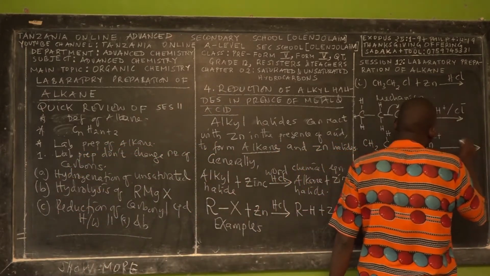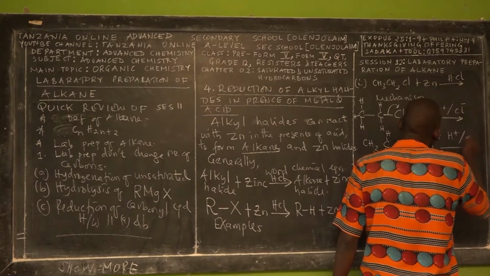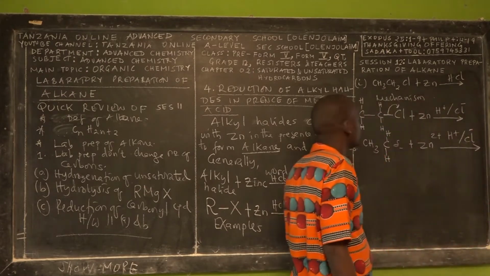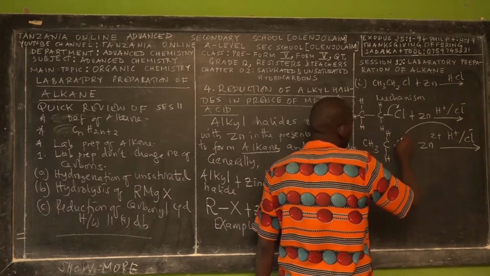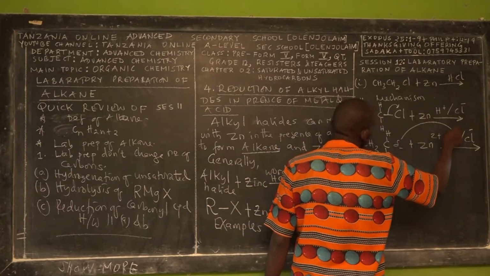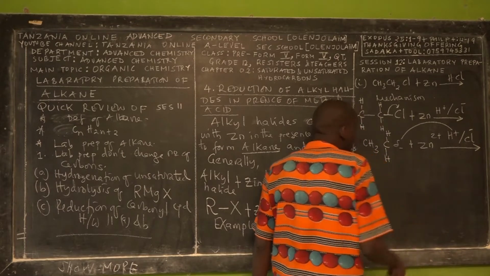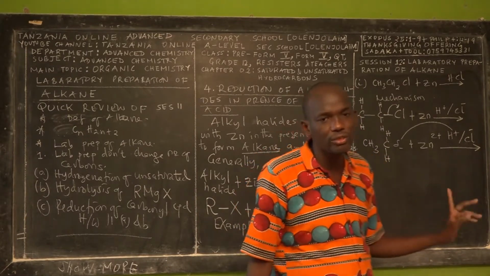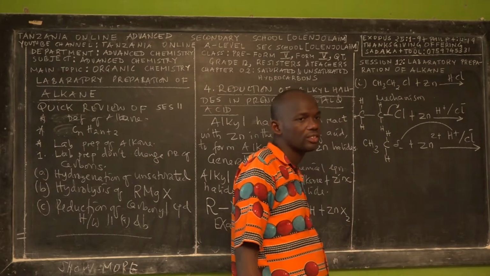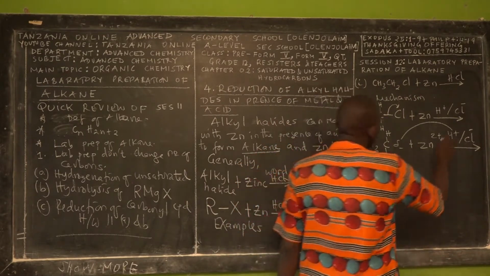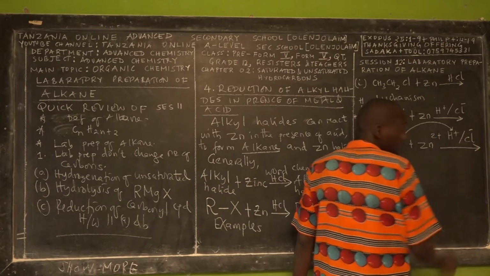Hydrochloric acid is decomposed into hydrogen ions and chloride ions. For this case, this is acting as electrophile. The arrow is drawn from nucleophile to electrophile, like this.